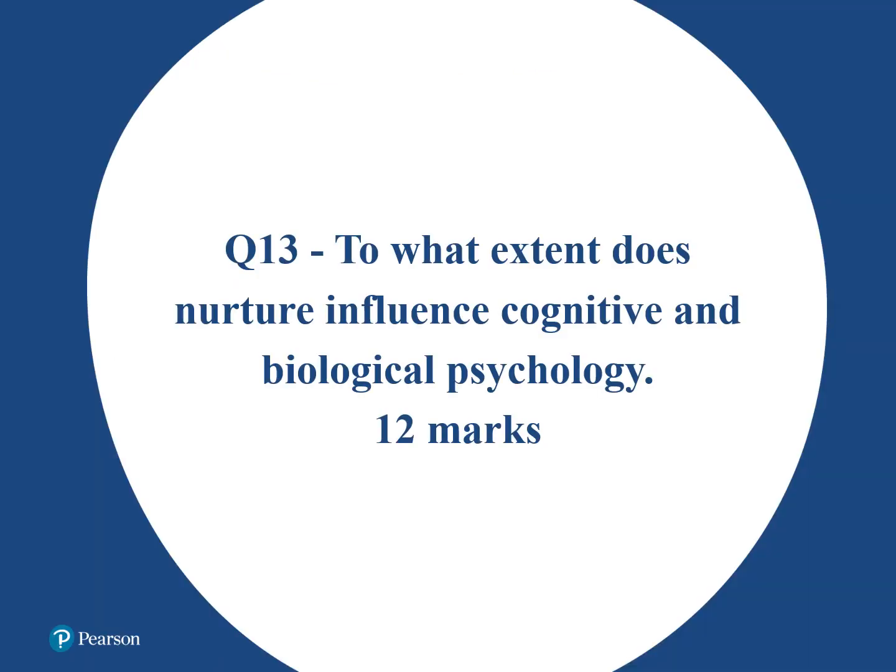Our final question for our paper 1 feedback is the last question on the paper, question 13. It's the 12-mark issues and debates question that you see here. Now, there's another type of 12-mark question that comes up on paper 3, again in issues and debates. So far in this specification, if you look back at the past papers, you'll see that the paper 1 question worth 12 marks has always been, like this one, 12 marks divided between AO1 and AO3 equally.